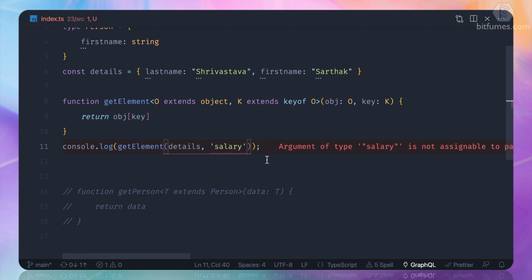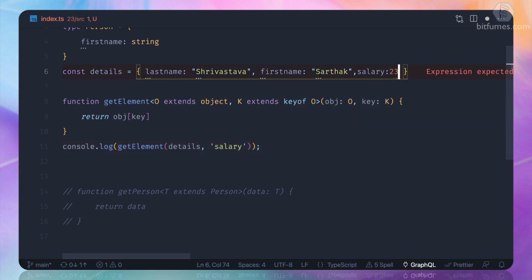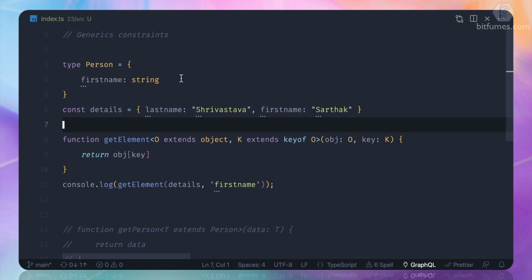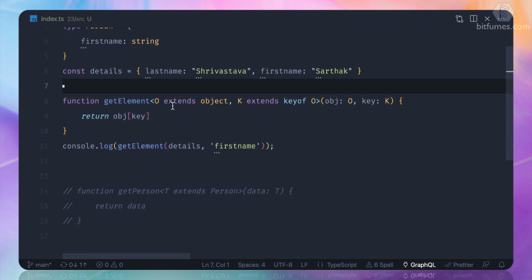And you can see instantly TypeScript is complaining that, hey, salary is not a key in the object you are passing here. And as soon as we pass, let's say salary, and let's say something bigger, now TypeScript is really happy. So this is how we can use the TypeScript generic constraint to extend the power of generic types.